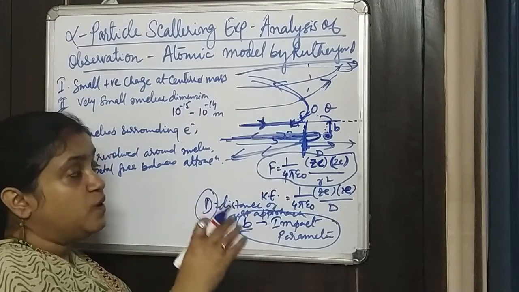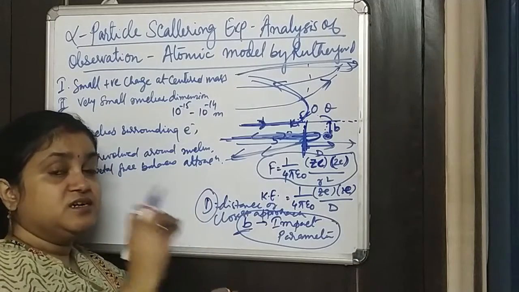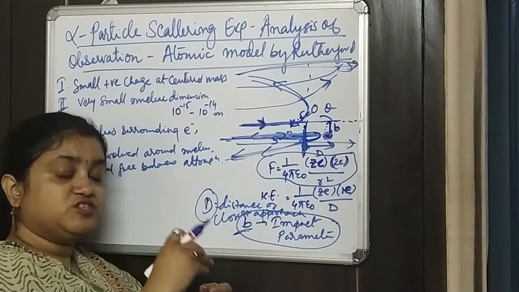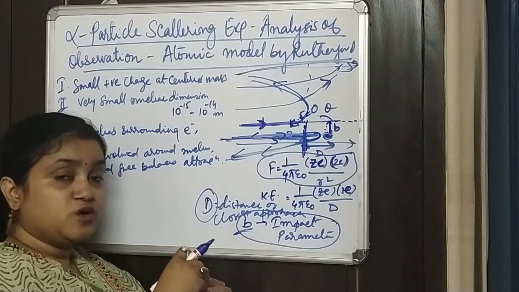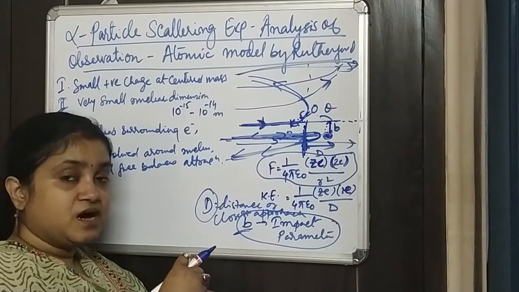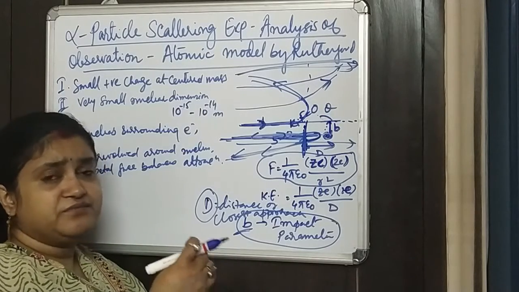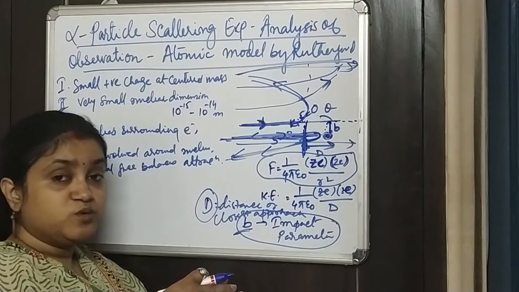He said that at this center the positive charges are centered, and this is called the nucleus. Very few alpha particles deflect at an angle more than 90 degrees, and very few at more than 180 degrees.